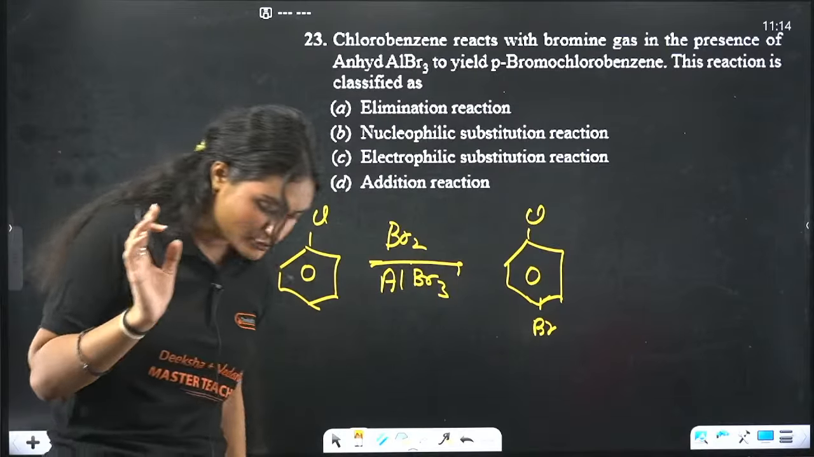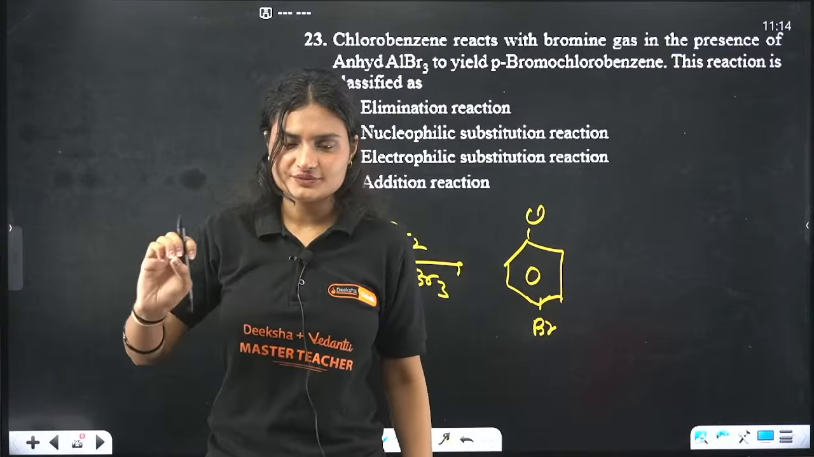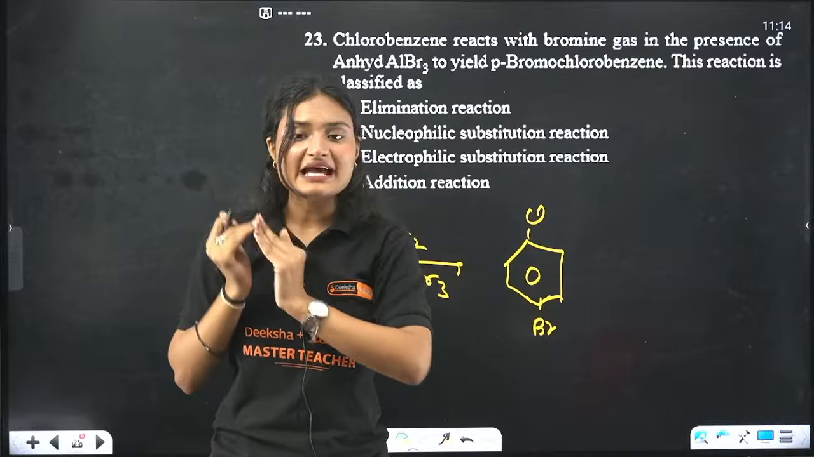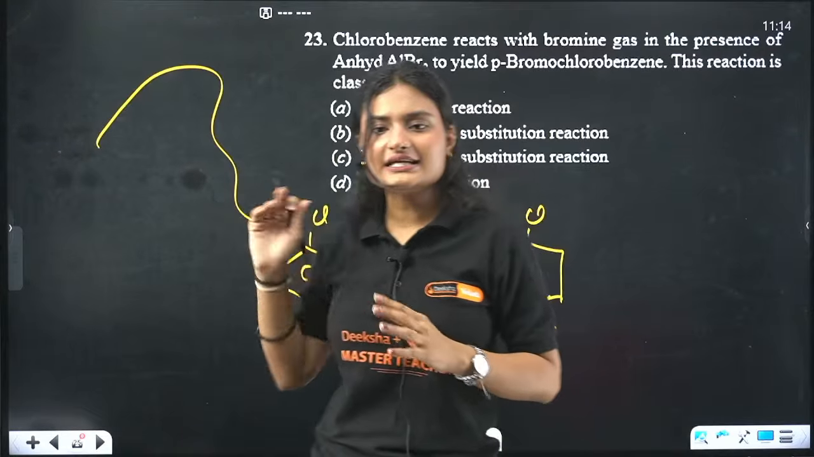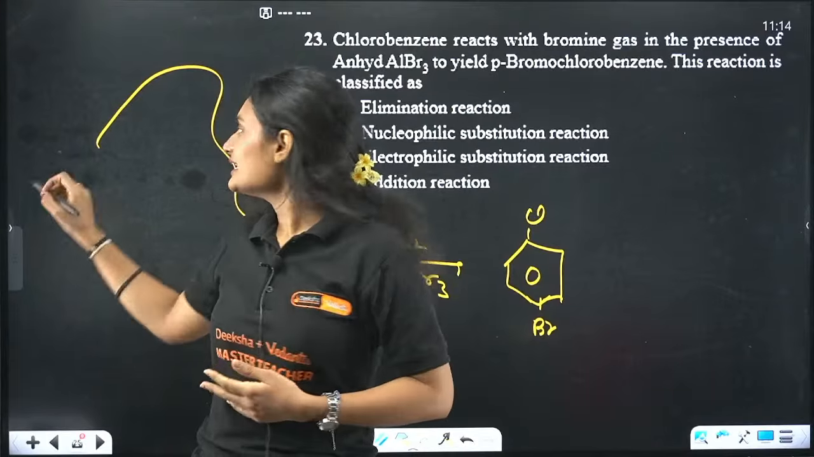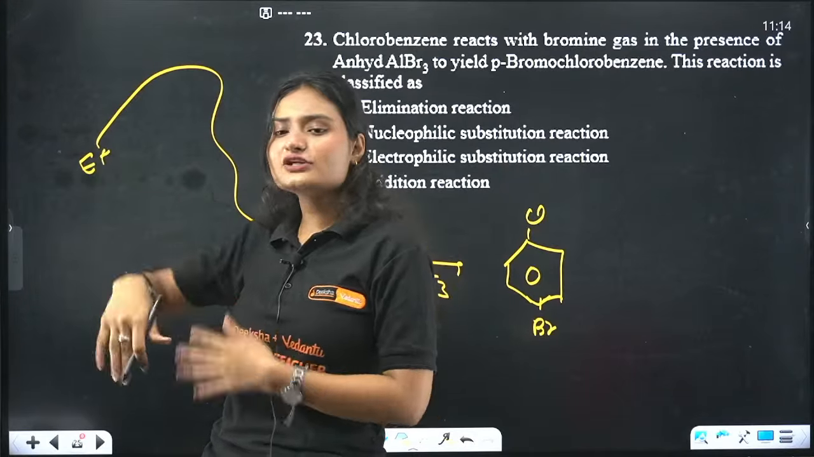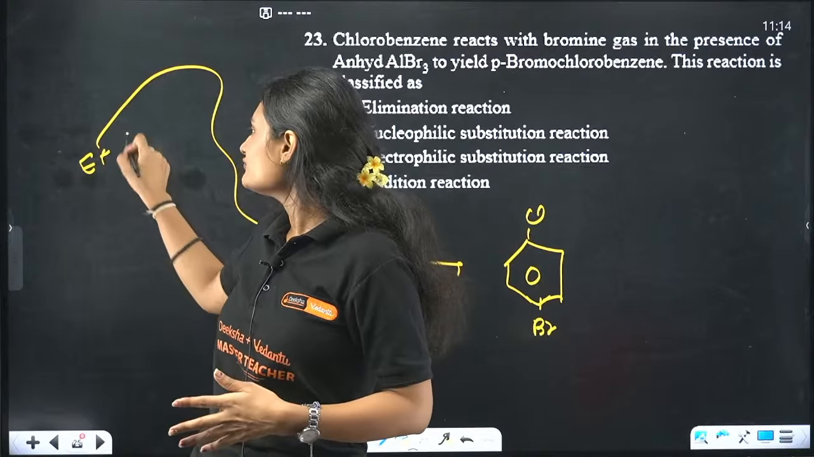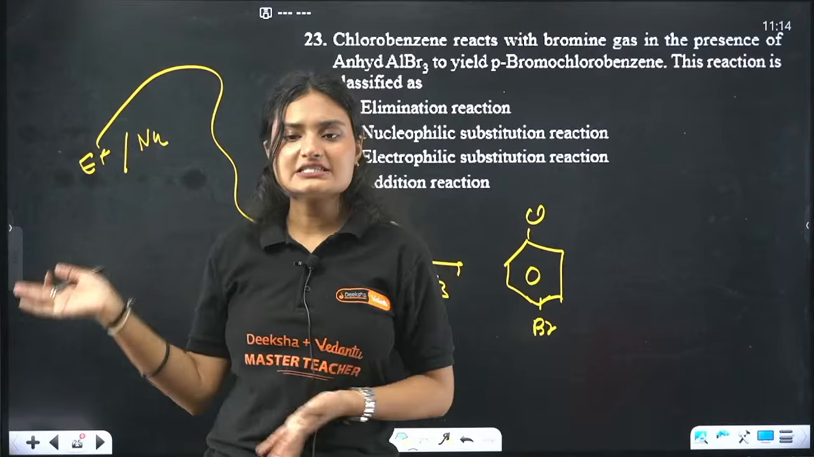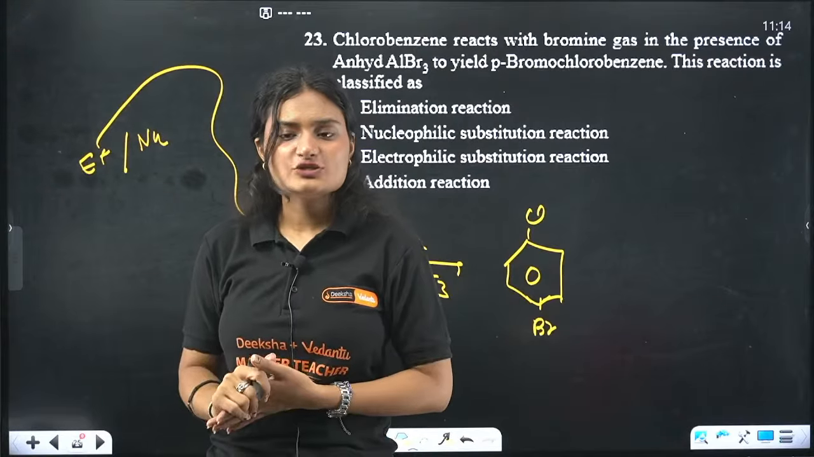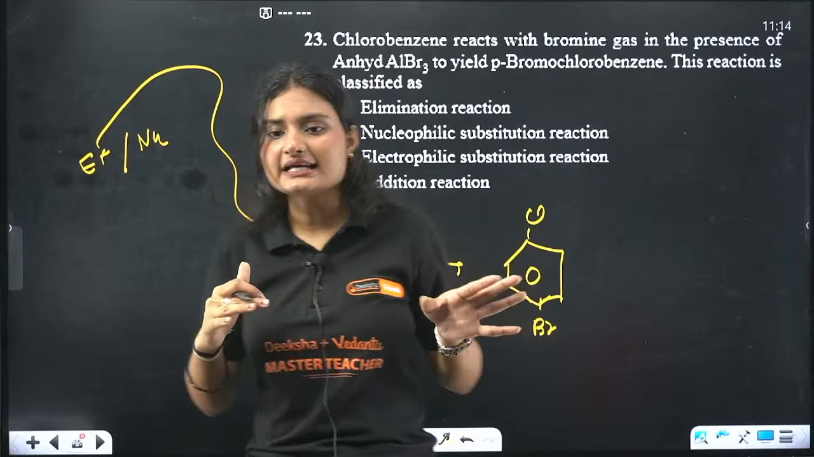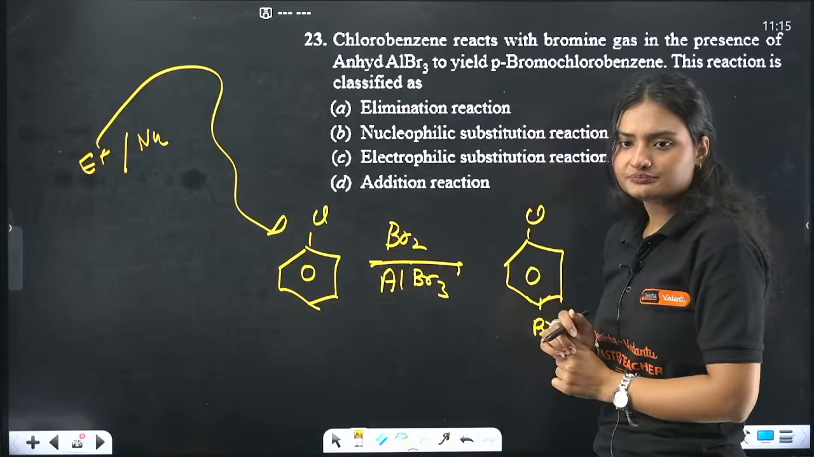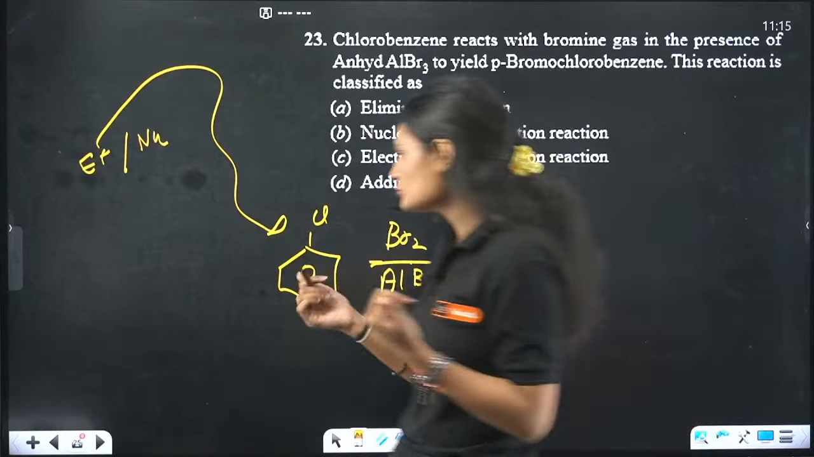Whatever be the type of attacking species, that is the name of the reaction. If an electrophile is attacking, it will be electrophilic substitution. If a nucleophile is attacking, it will be nucleophilic substitution. So in this case, what species is attacking, that is very important. Here we have Br. What do we do with this?